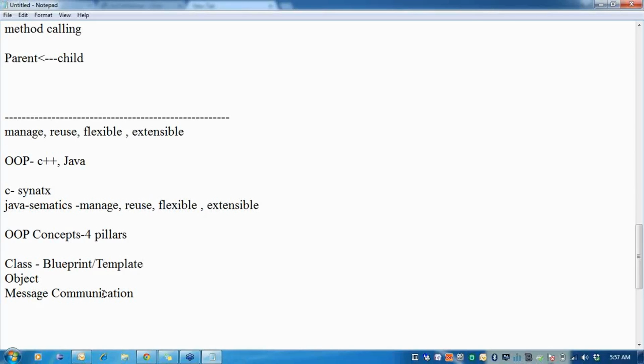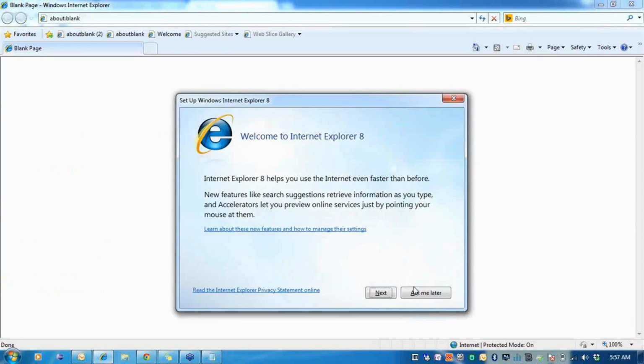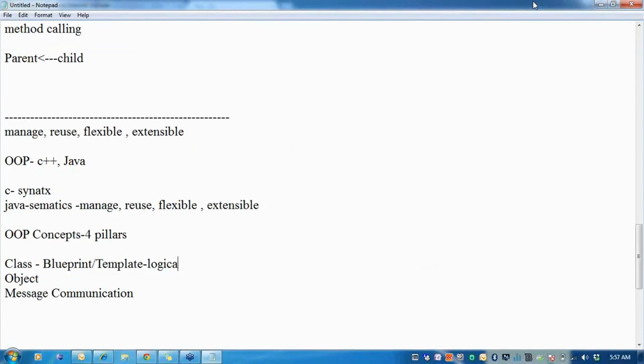So when I have a blueprint or a template, it becomes a class. But classes are not what I work with, because they're just a plan. Having a plan of a car, I cannot drive the car and go. So classes are always logical. That is, they are virtual. I can only think about them.